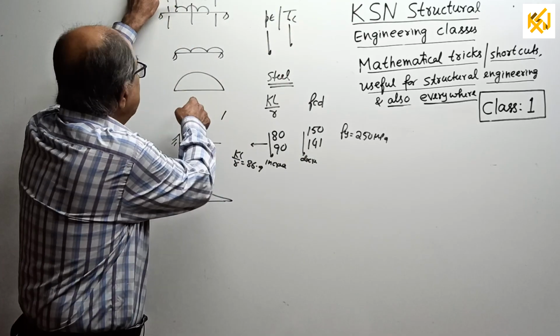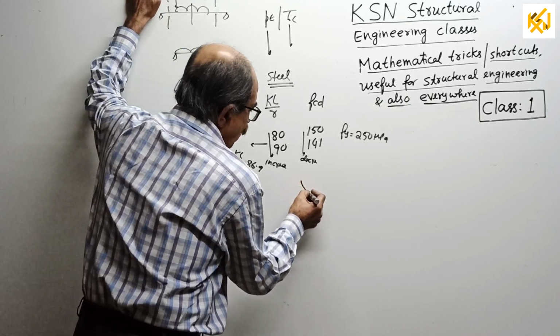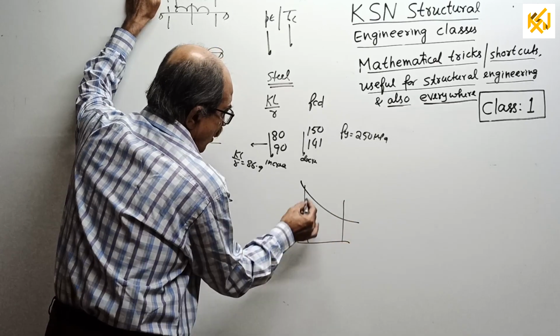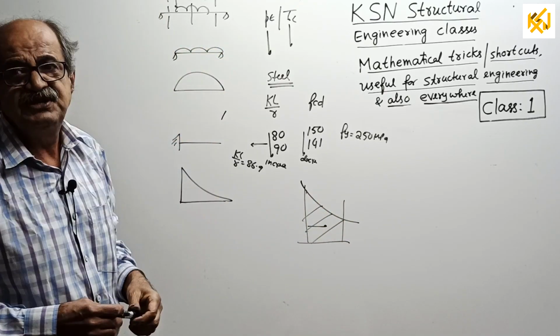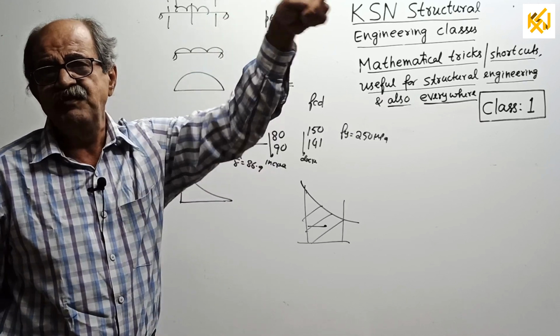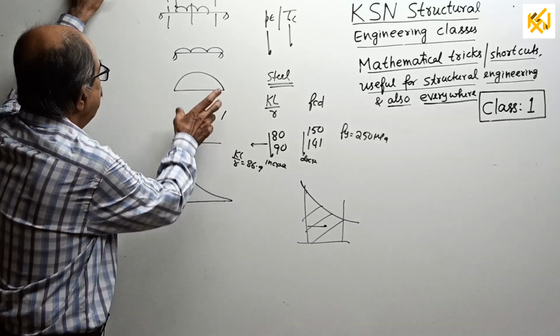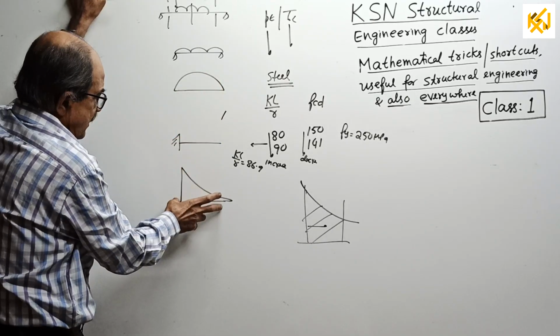But the principle comes here. If a curved part is there between the ordinates, and you want the area and to locate the CG, what is the principle I will tell? Same thing you are applying in structural engineering. You may sometimes require the full area or half area.